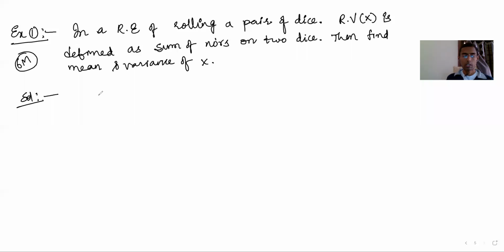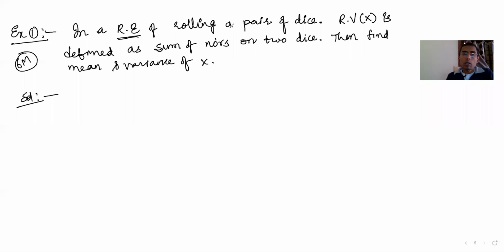Now first thing, let's see here. In a random experiment of rolling a pair of dice, that means he rolled the pair of dice only once. This you can call a random experiment. This you can call a trial, because only one trial is there. If you throw a pair of dice 10 times, then you will have 10 trials. But here a pair of dice is rolled only once. That random experiment you can even call a trial.